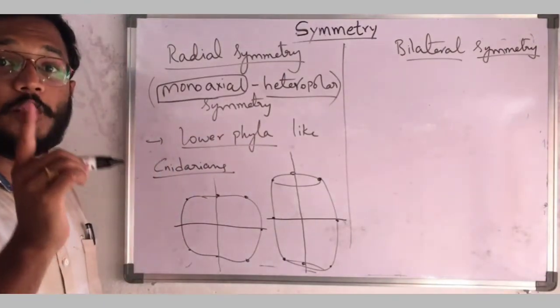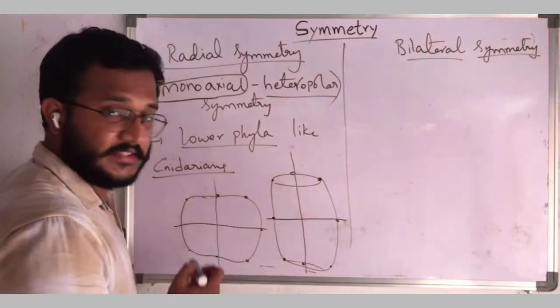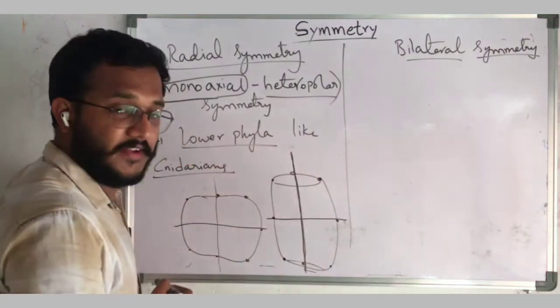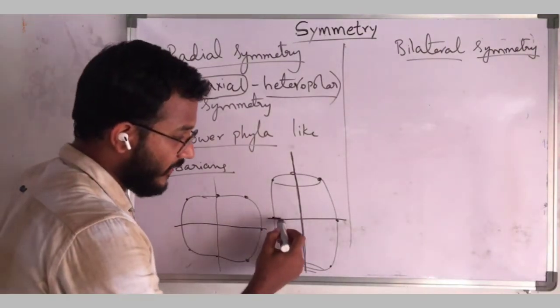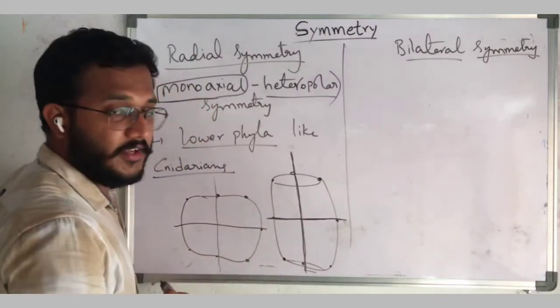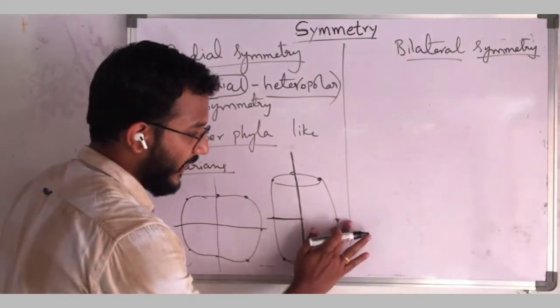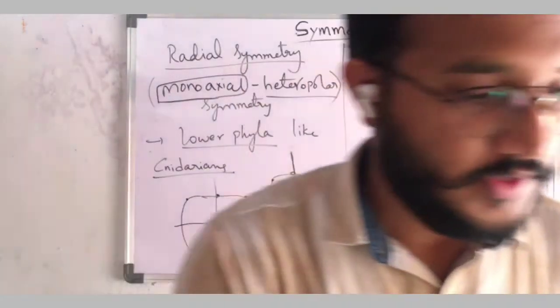If we cut in only one axis, it will give two identical halves. If you see, this is one axis. If I cut the animal, it will divide into two identical halves. But if I cut like this, it will not give two identical halves. So here only one axis. I will try to explain it in an easier way.